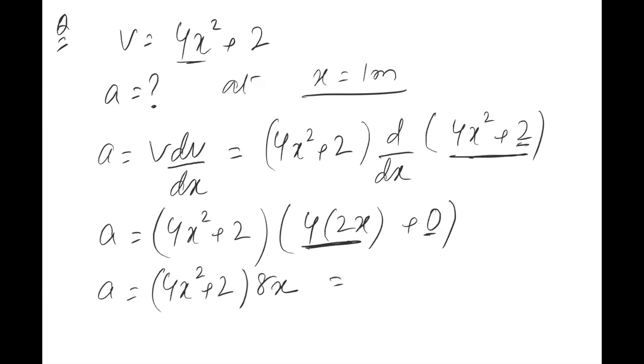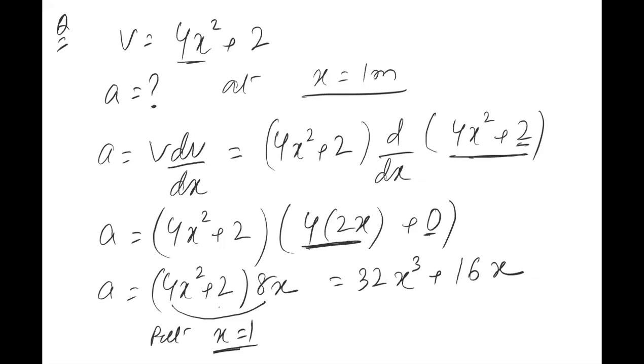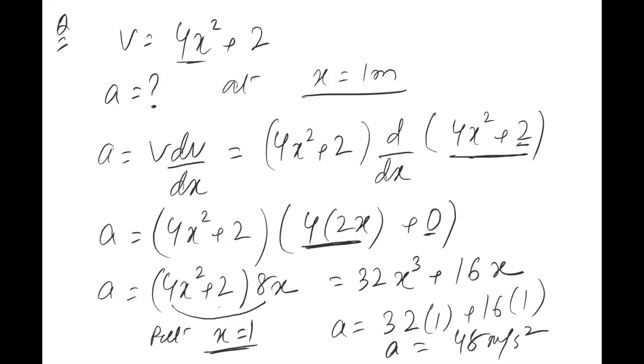Now do the multiplication part. 4x square multiplied by 8x will be 32x cube, plus 2 multiplied by 8x will become 16x. Putting x is equal to 1, acceleration will become 32 into 1 plus 16 into 1. That will be equal to 48 meter per second square. Is it clear now?